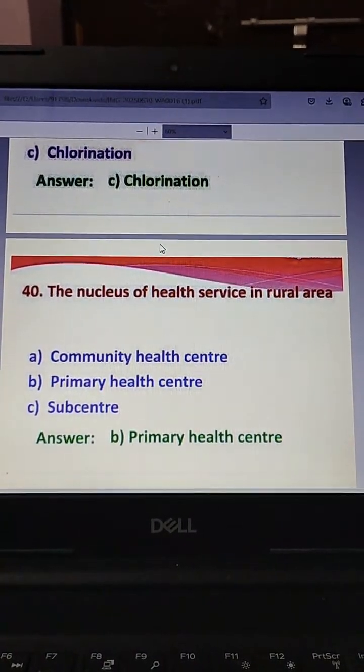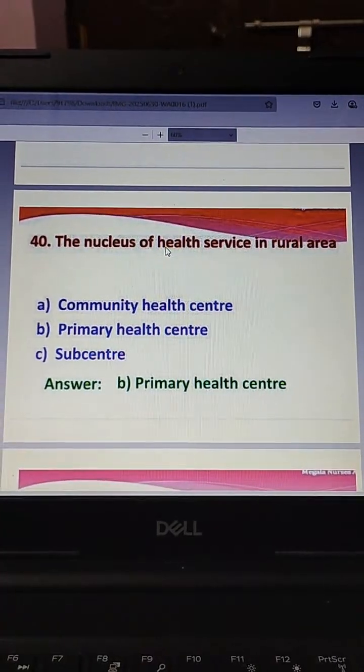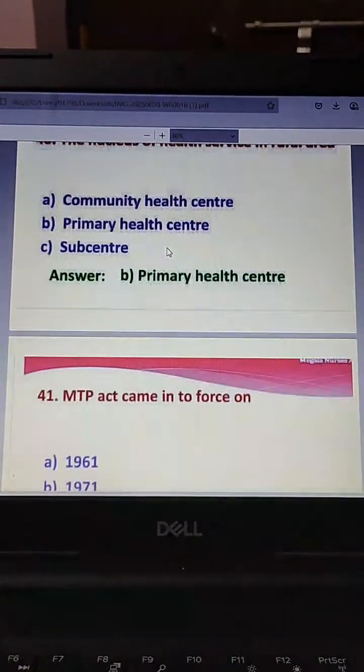The next one, the nucleus of health service in rural area: community health center, primary health center, sub-center. The answer is primary health center.